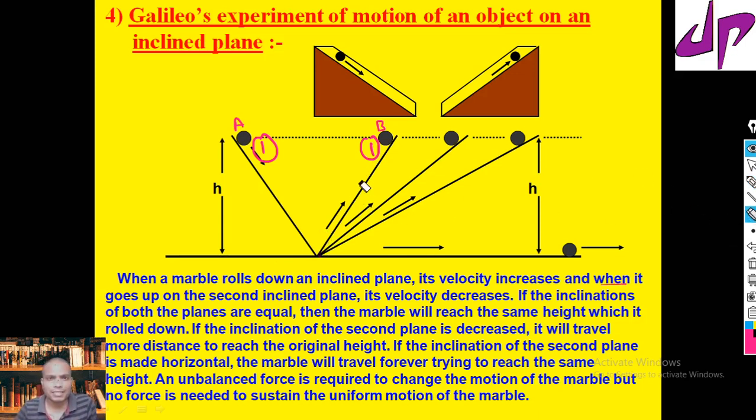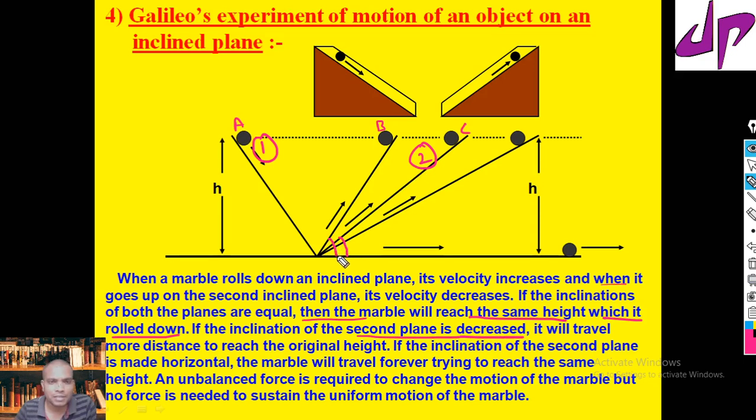Now take the second inclined plane, so this is my second inclined plane. Let me take the point C. If the inclinations of both planes are equal, then the marble will reach the same height from which it rolled down. So that goes to the first case. Now for the second case, if the inclination of the second plane is decreased, this is the second plane which I marked 2 here. So this inclination is decreased.